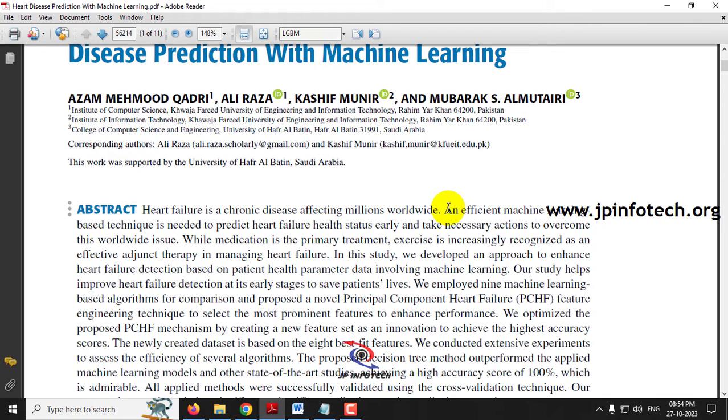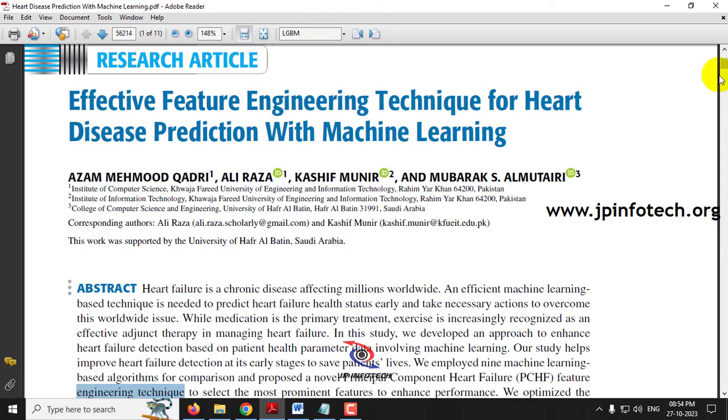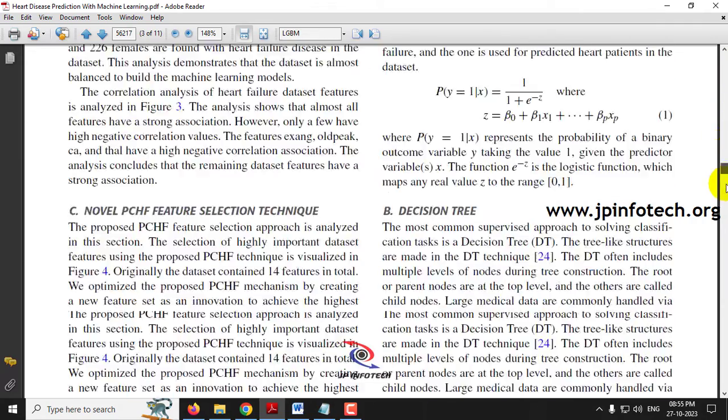So the early detection of heart disease is one of the important factors. We should apply some scientific methodology for identifying the heart disease early. In this base paper, the authors have used a technique called Principal Component Heart Failure, PCHF, feature engineering technique for this heart disease prediction. But we are not going to use the same as mentioned in the base paper.